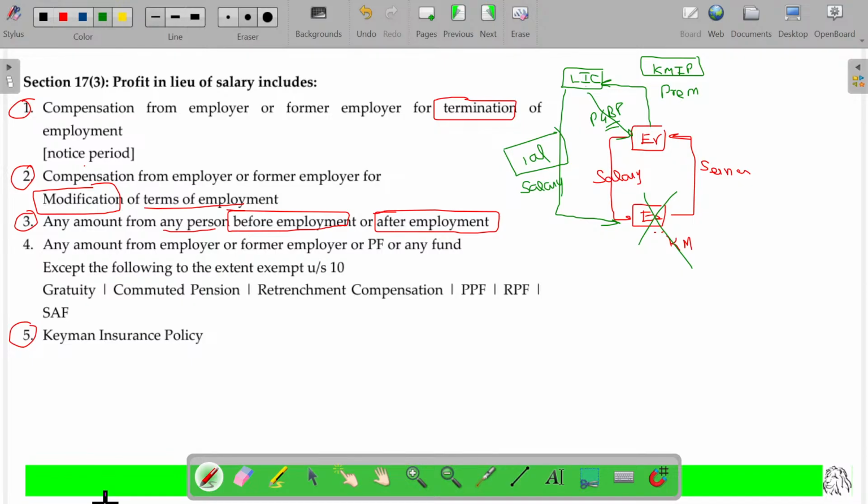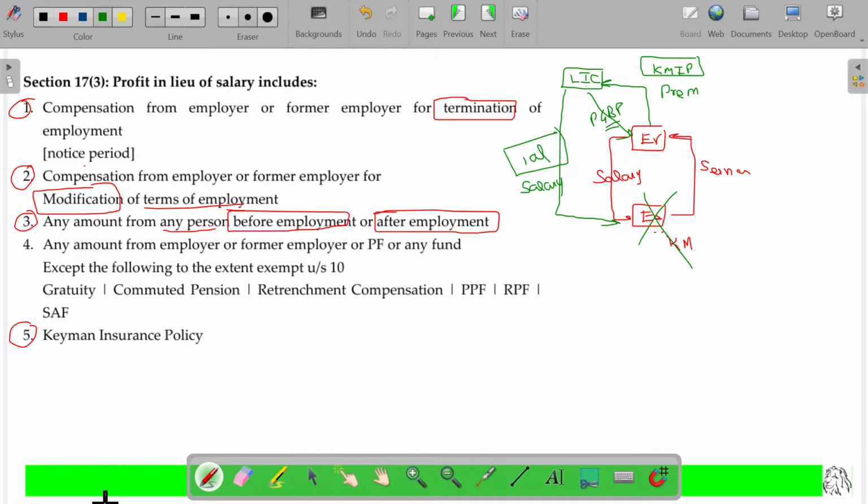Key man insurance policy. Already I told you, if you are strong with salary, house property, capital gains and PGBP, the 5th chapter is free. If you master the first 4, the last chapter is free. All the things you left over to be covered will be taxable in the 5th chapter. So the 5th chapter will be completed in one session. We need more time for salaries as well as PGBP, and of course capital gains also.